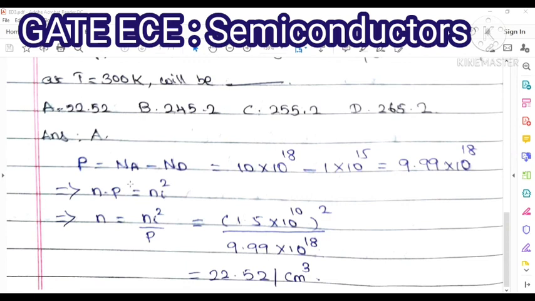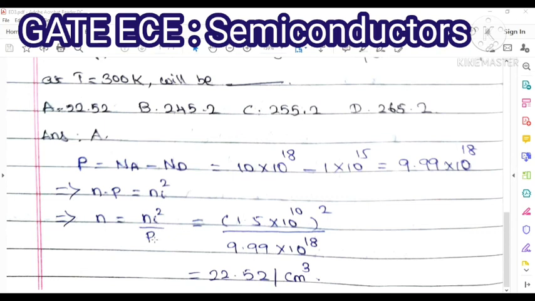Here N is free electrons in the conduction band, P is free holes in the valence band, and subscript i represents intrinsic.